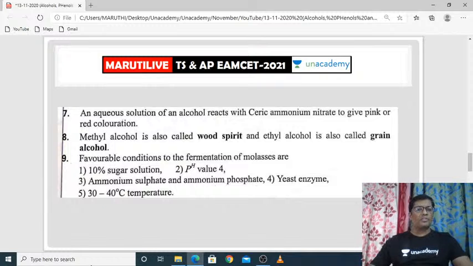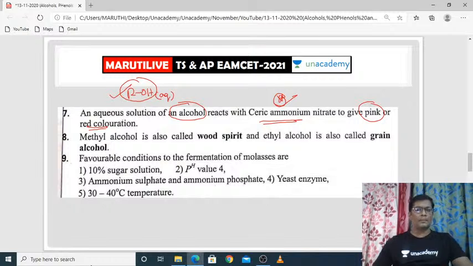And see, suppose you take an aqueous solution of an alcohol. Thank you, Sai Manikanta. Welcome, it's most welcome to you. It will react with ceric ammonium nitrate and give a pink or red coloration. That means ceric ammonium nitrate is a reagent which is used for the testing of alcohols. That's all. So when you react the alcohol with ceric ammonium nitrate, obviously it will give the pink as well as red color. Based on the formation of the color, you can easily find out whether we are taking an alcohol or not. That's a very simple technique.